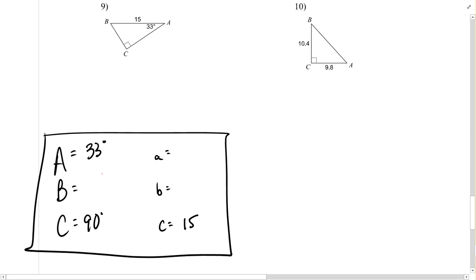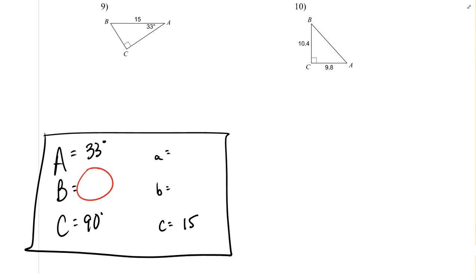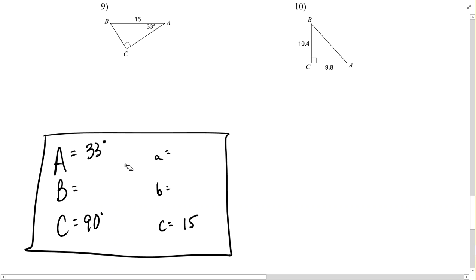With just a little bit of math, we can compute this missing angle measure. That would be 57 degrees, because all three of these angle measures have to add up to 180 degrees. And also a shortcut is that these two non-right angles have to add up to 90 degrees.